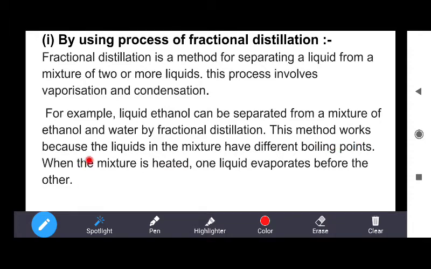This method works because the liquids in the mixture have different boiling points. As they have different boiling points, it means that one of them boils first while the other boils later. When the mixture is heated, one liquid evaporates before the other.